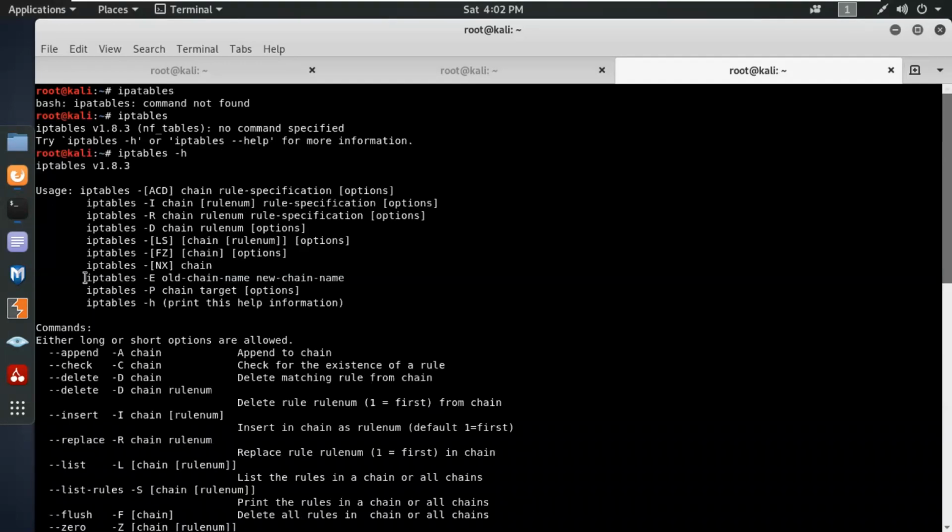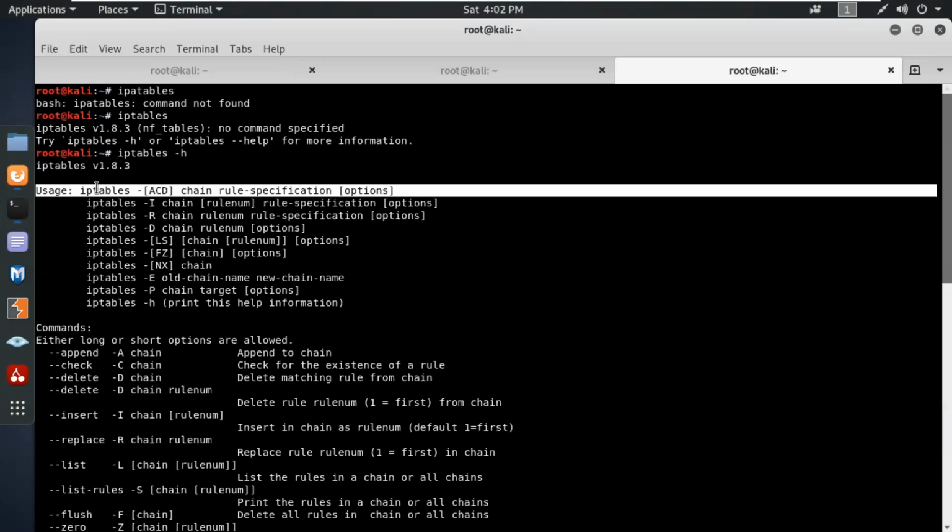So we can use iptables. You can see iptables is basically the firewall of Kali Linux that we can use over here for the further stages one by one, and that could be manipulated in a later part.